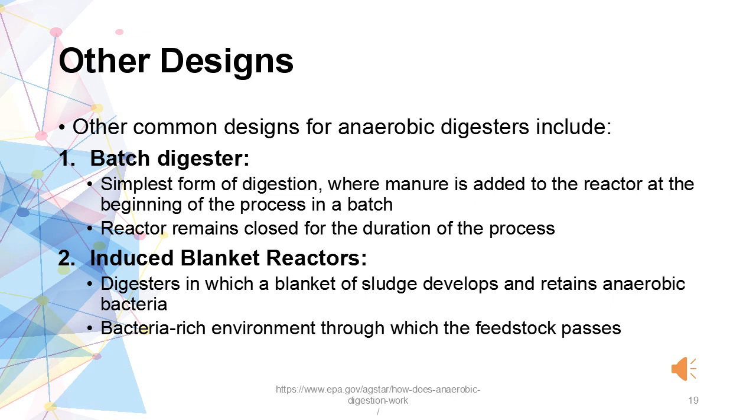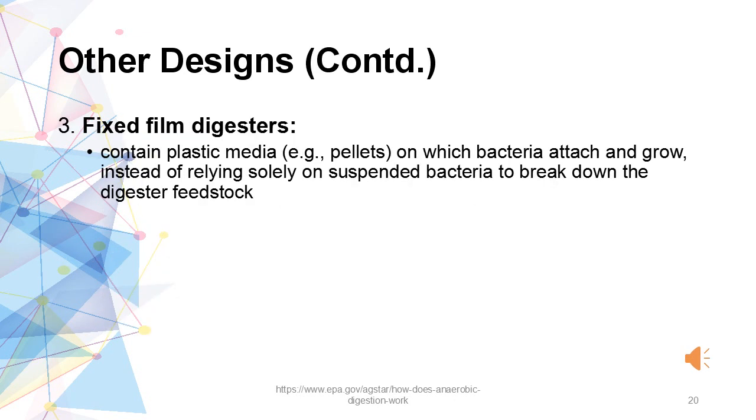Digesters in which a blanket of sludge develops and retains anaerobic bacteria are known as induced blanket reactors. In this type of reactor, there is a bacteria-rich environment through which the feedstock passes. The third type of digester, other than the four common types mentioned, is a fixed film digester. A fixed film digester is essentially a column packed with media such as wood chips or small plastic rings. Methane forming microorganisms grow on the media. Manure liquids pass through the media.